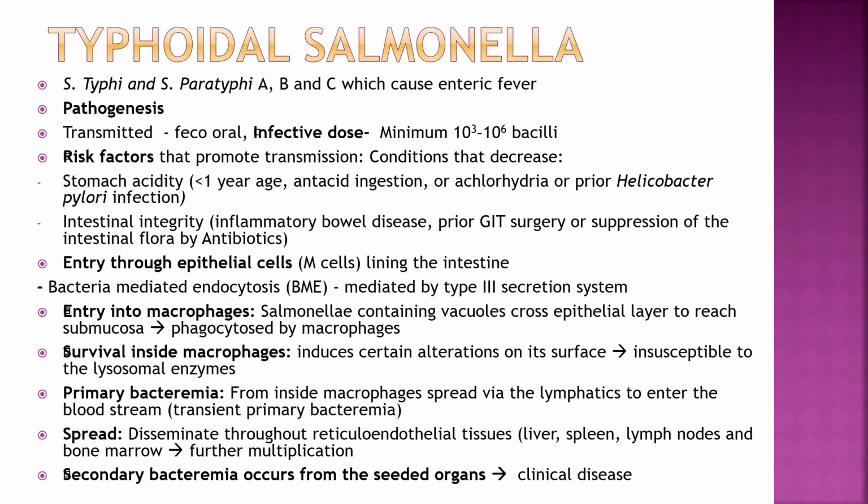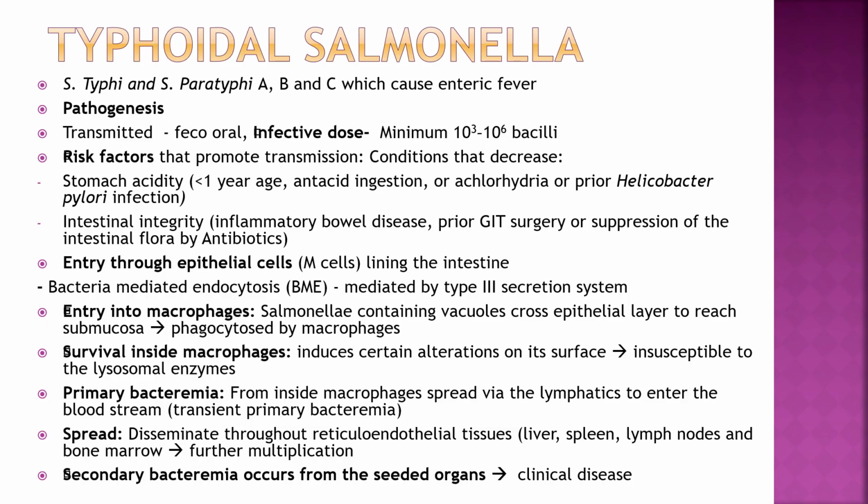Conditions that decrease stomach acidity: age less than 1 year, antacid ingestion, achlorhydria or prior Helicobacter pylori infection. Intestinal integrity: inflammatory bowel disease, prior GI surgery or suppression of the intestinal flora by antibiotics. Entry is through the epithelial cells, M cells lining the intestine, by bacteria-mediated endocytosis mediated by the type 3 secretion system.